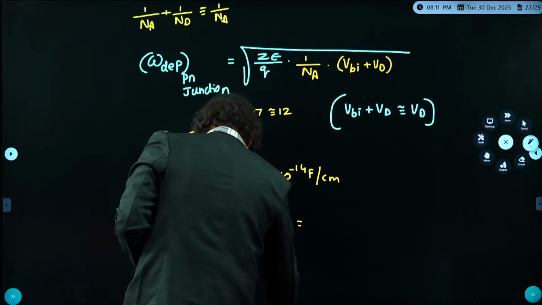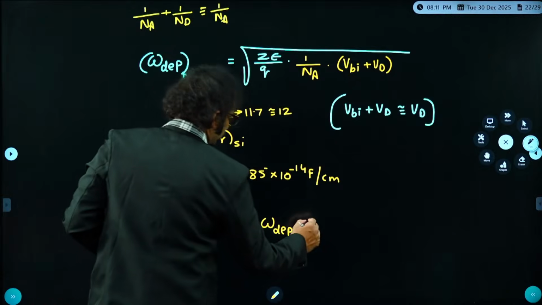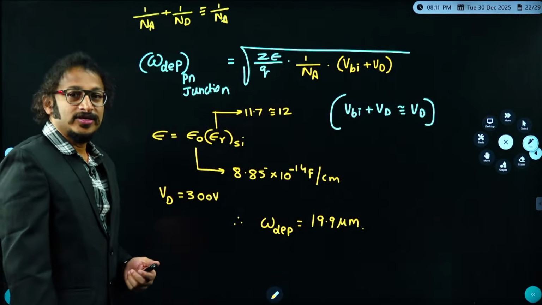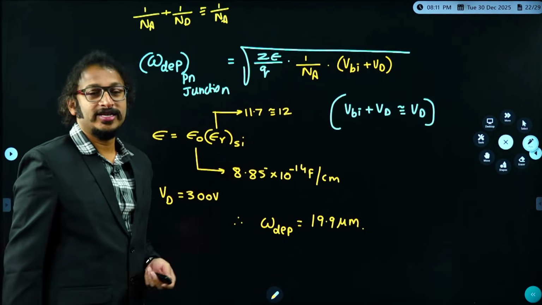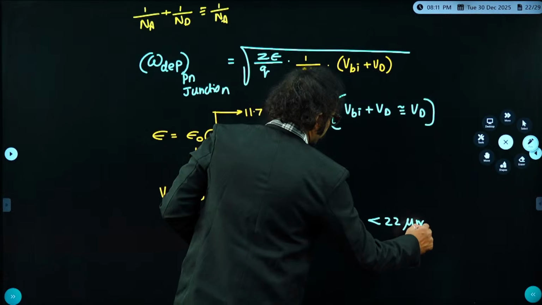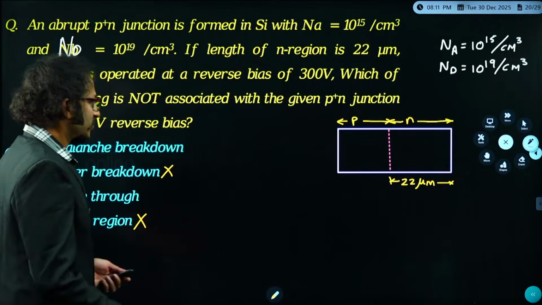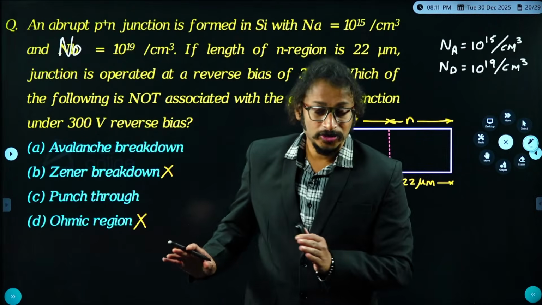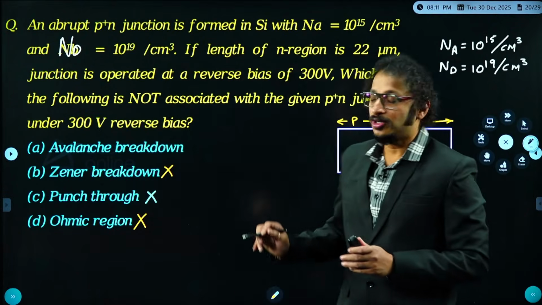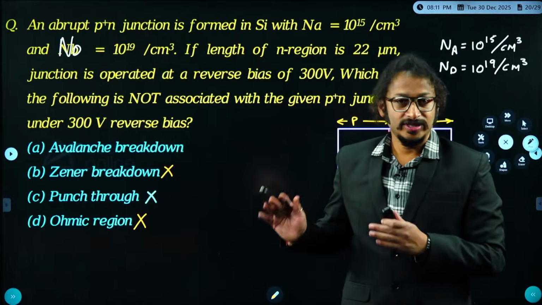So anyway, as per the time being, we have got the answer, dear students. If we solve, you will get almost 19.9 micrometers. So the depletion width we got here is 19.9 micrometers, and I understand this is lesser than 22 micrometers. Correct or not? That clearly resembles what, dear students? It is not punch through. If it were equal to 22 micrometers, it would be punch through. So punch through is also not apt for the given data of a breakdown voltage of 300 volt. So avalanche is absolutely apt for the given data.